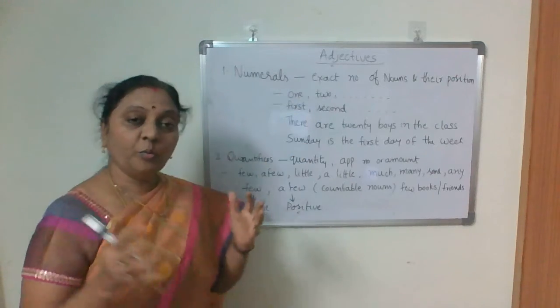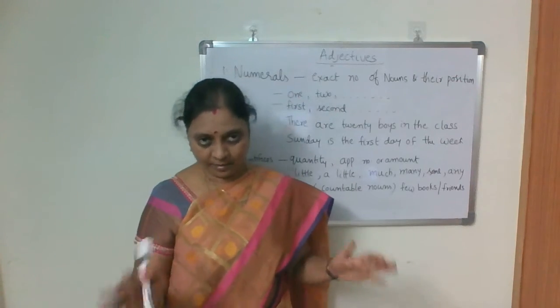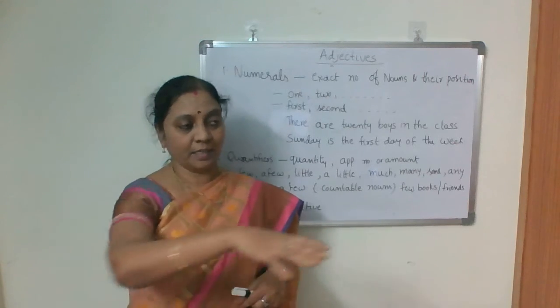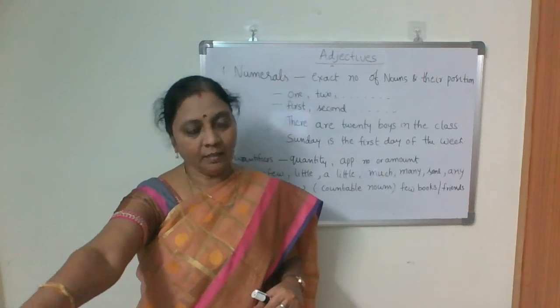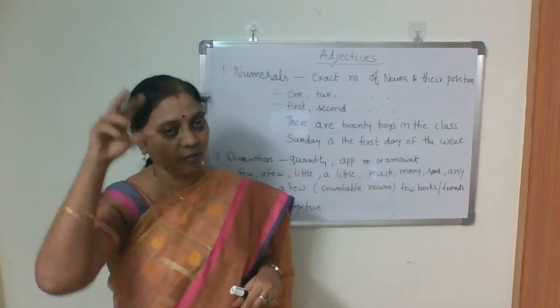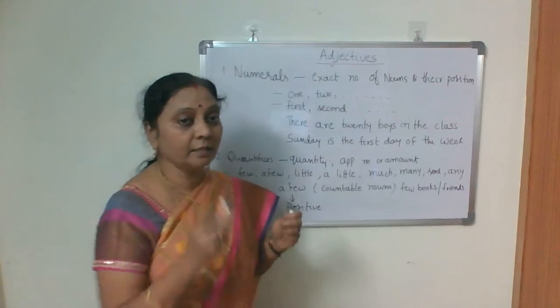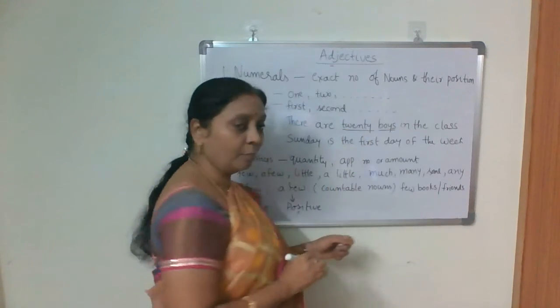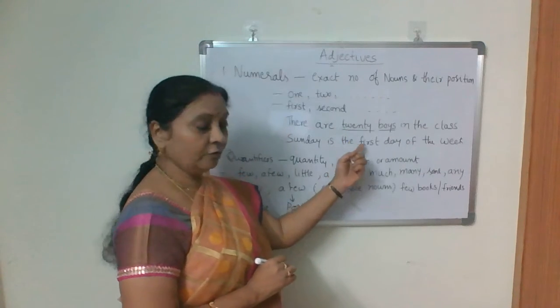So there are 20 boys in the class. Exact number. There are 20 boys and 15 girls in the class. So it talks about the exact number. How many? The 20. And again, boys, noun. Don't forget that.